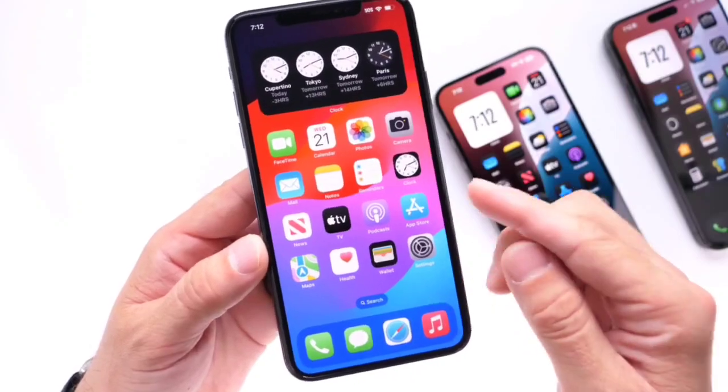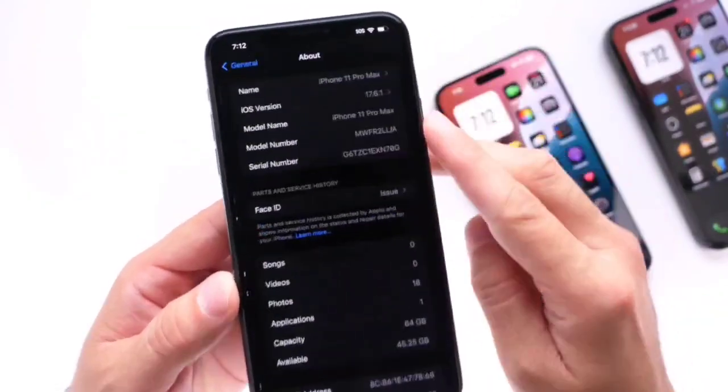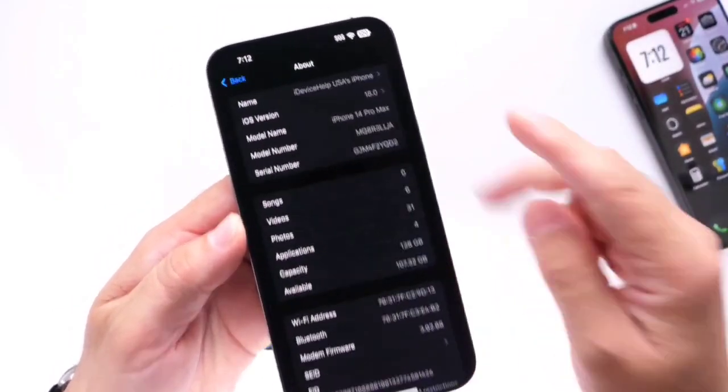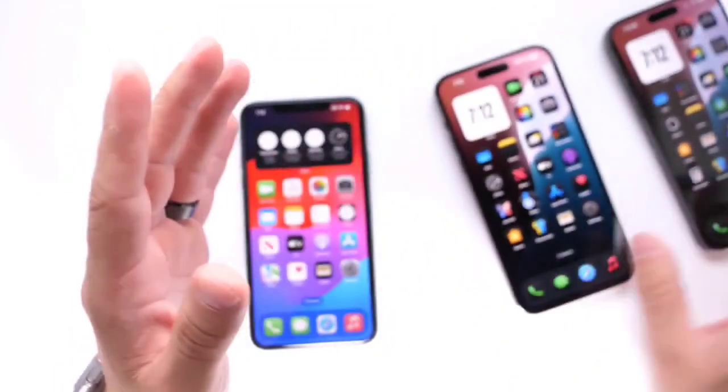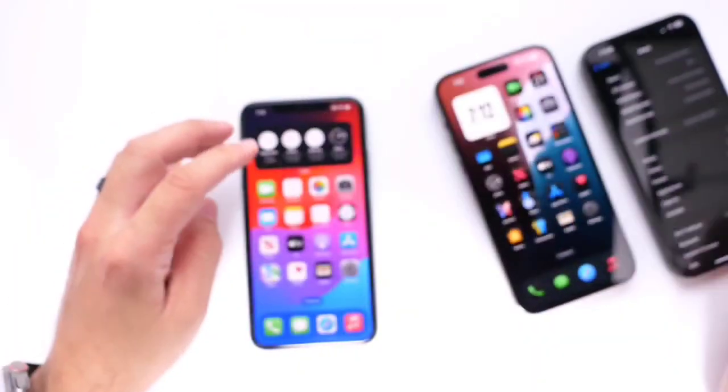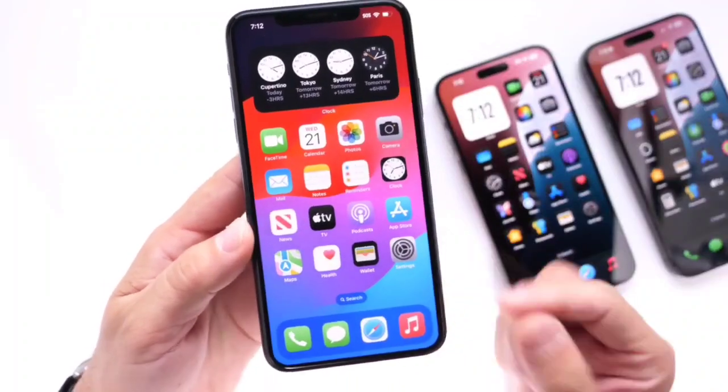But I do have 3 devices to test here. iOS 17.6.1 running on this iPhone right here. I also have iOS 18 running on this device right here. It seems to impact iOS 17 the most, but it does also work with iOS 18. And I also have a device running 18.1 beta as well. So if we go to General, About, 18.1 beta. So iOS 17.6.1, iOS 18, and iOS 18.1 beta. So let me show you how this works.